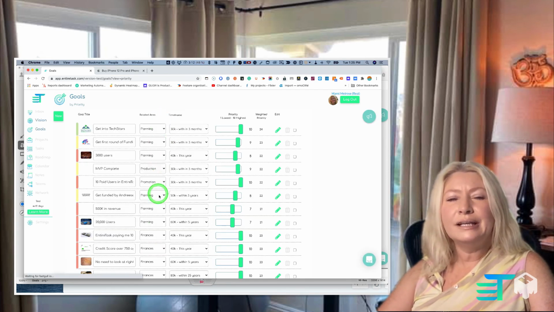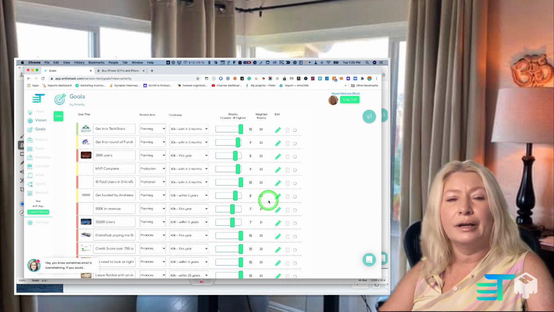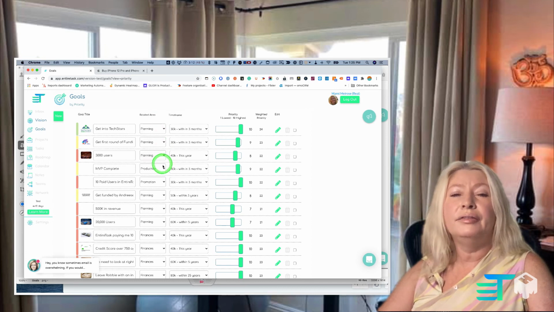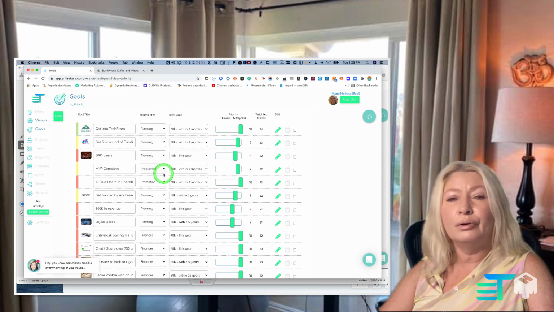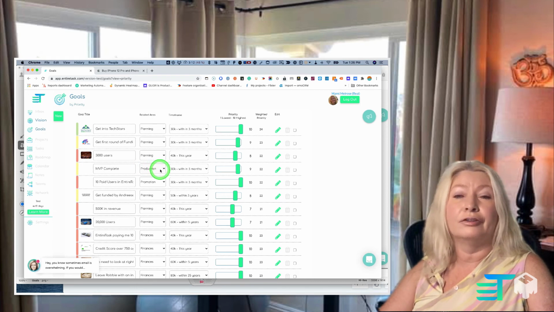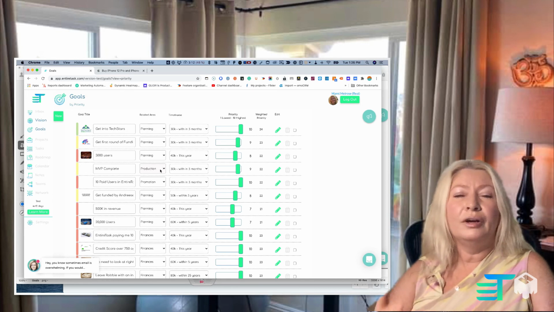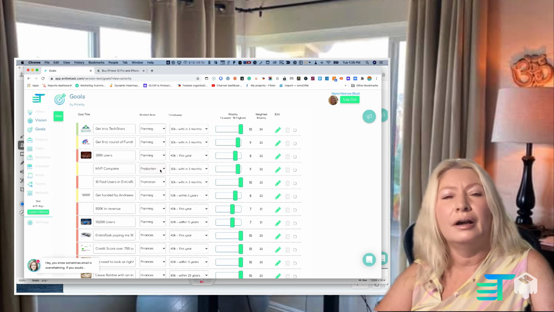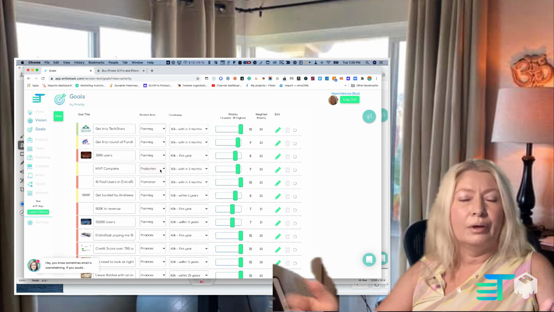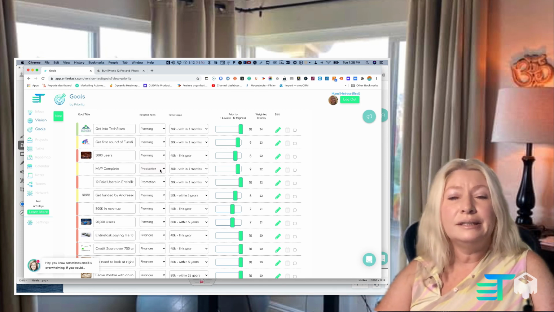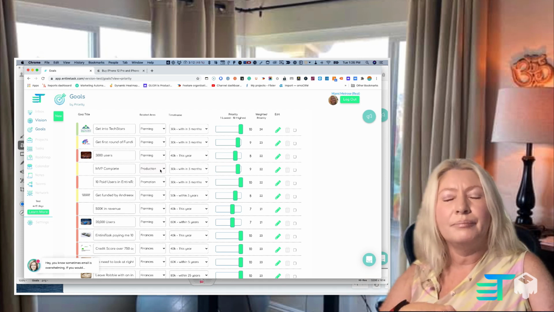All right, interesting. Now you'll notice that everything has recalculated its weighted priority, and now the planning stuff that's most important to me is right at the top. There's that MVP complete, the first production one, right? So I want you to think about this even in a personal context. Let's say your life is going along and you decide, or something happens, right?